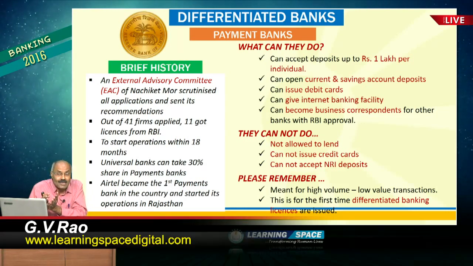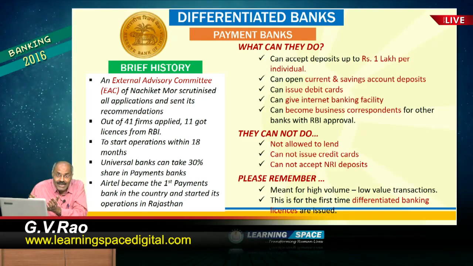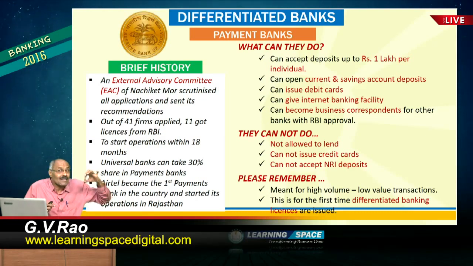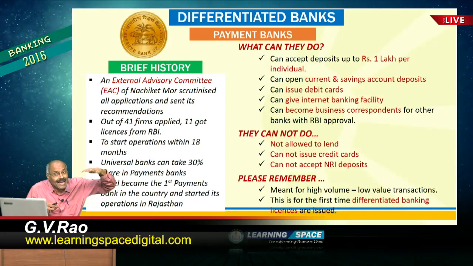Before going into it, please do not forget, payments banks as well as the small finance banks, both put together, are classified as differentiated banks. Now, payments banks, what they can do, I have listed out here, and the first one is they can accept deposits up to rupees 1 lakh per individual. Maximum deposit is rupees 1 lakh.